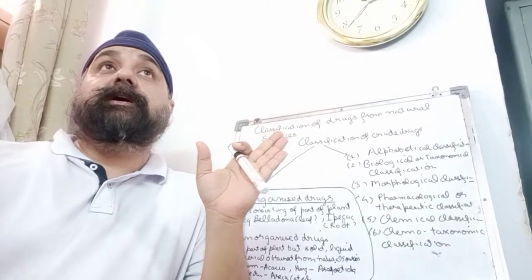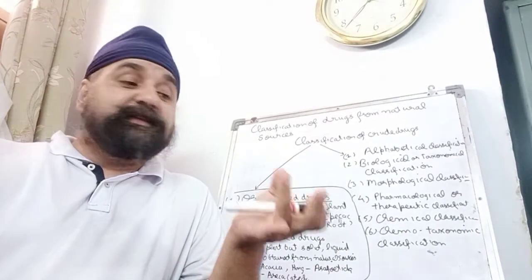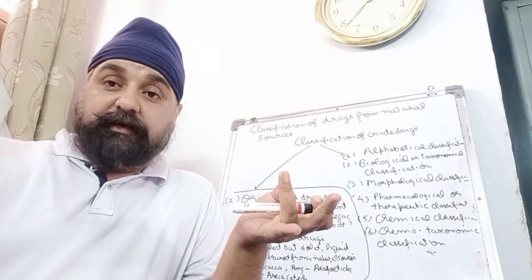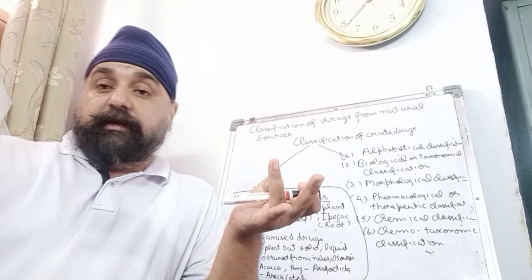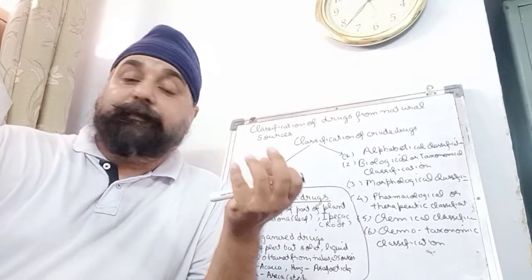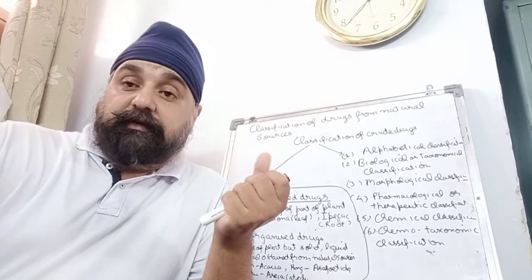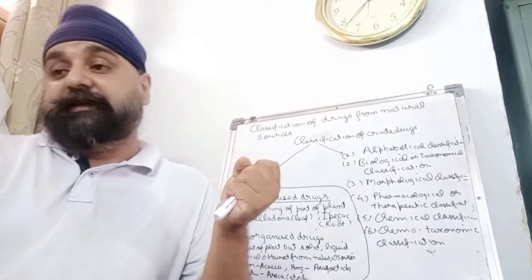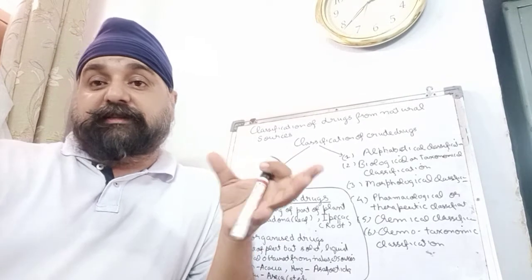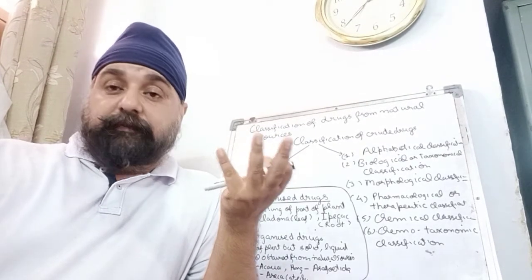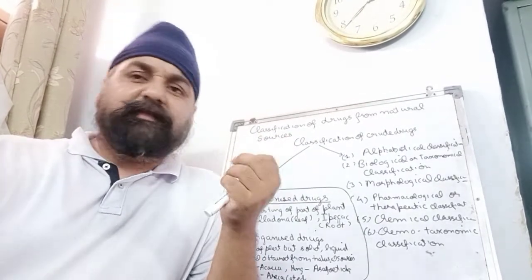For example, from roots, basically drugs like Rauwolfia, Ipecac, Aconite come under roots. Then stem, Ephedra, the stem part of the plant is used. Then bark, cinnamon, Ashoka, bark is used. So this is the system of classification.